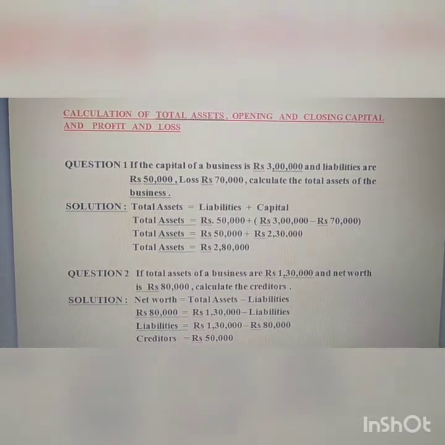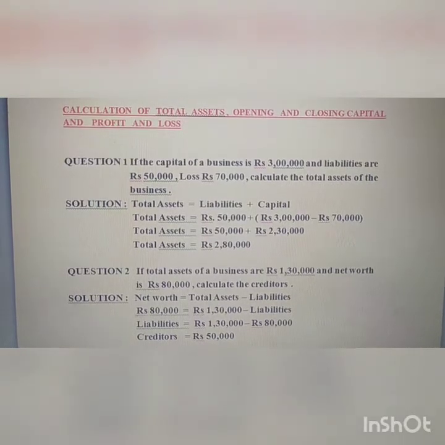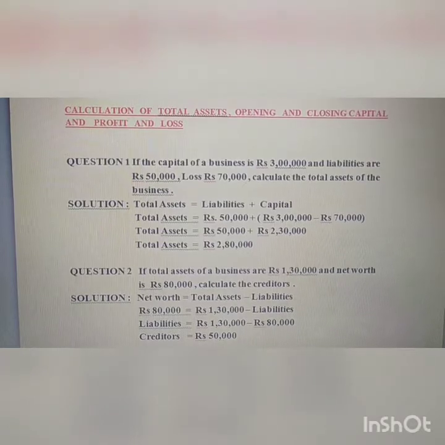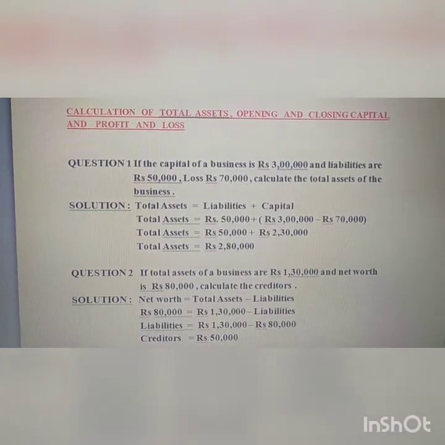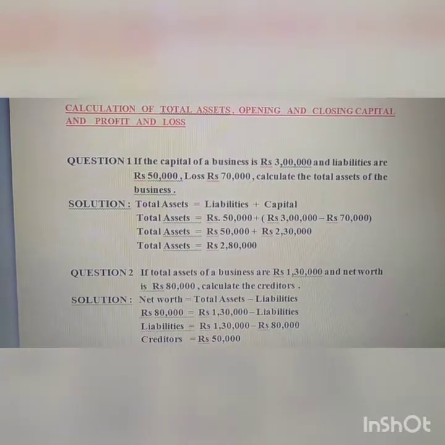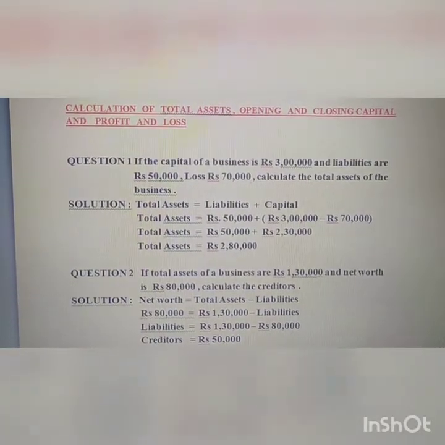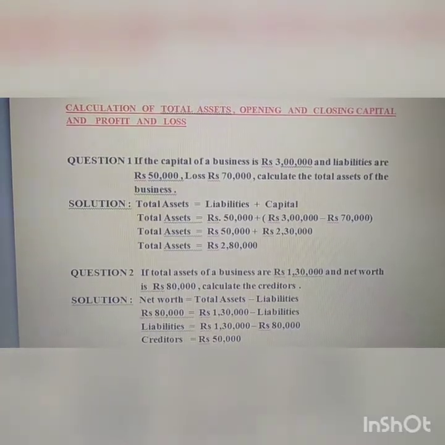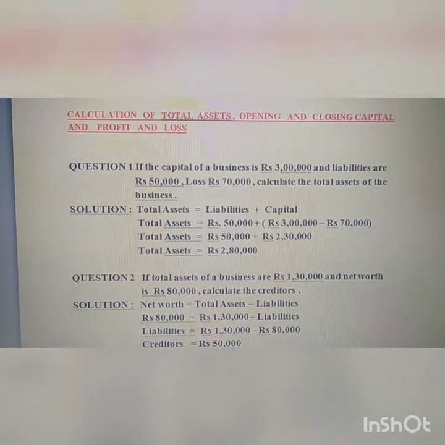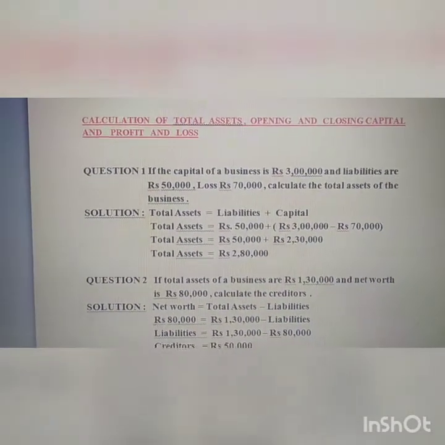Good morning, students. Today we are going to discuss the topic that is calculation of total assets, opening and closing capital and profit and loss. Here I am reading out the first question. If the capital of a business is rupees 3 lakhs and liabilities are rupees 50,000, loss given 70,000, calculate the total assets of the business.